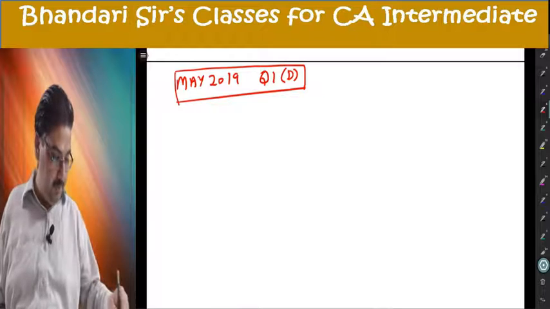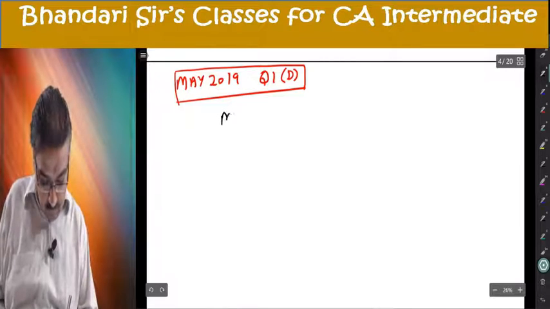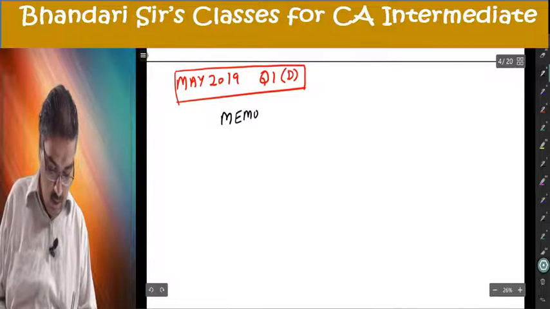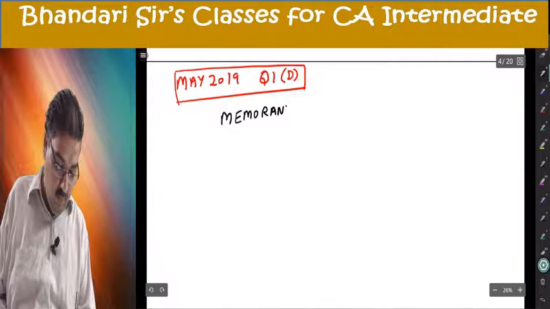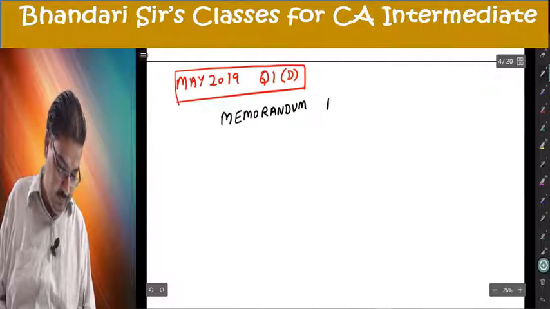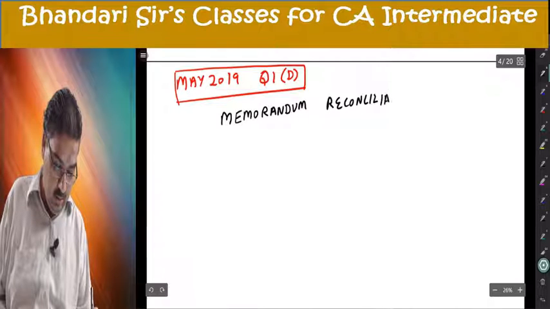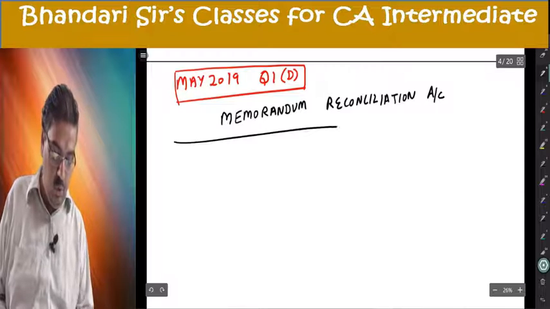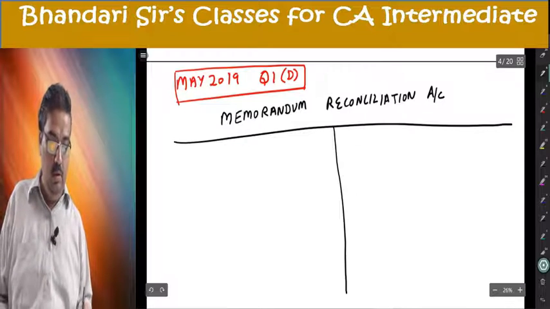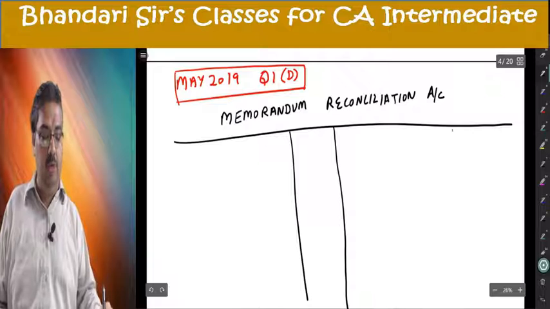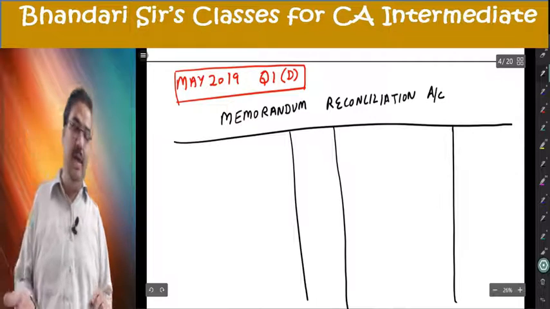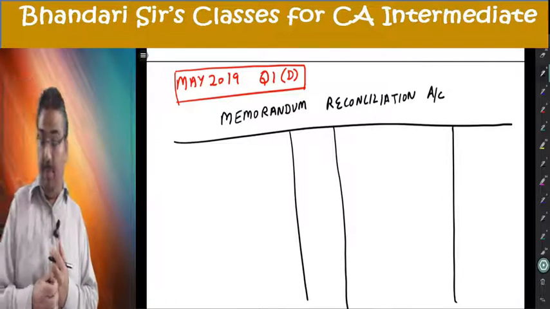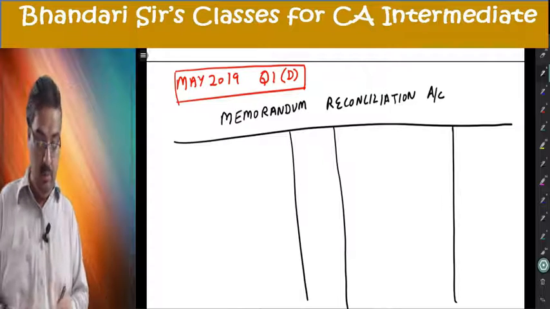Let us put. Memorandum reconciliation account. The question does not want it, but I will show you the statement also. It is not required in the exam because he simply wants you to prepare the memorandum reconciliation account.